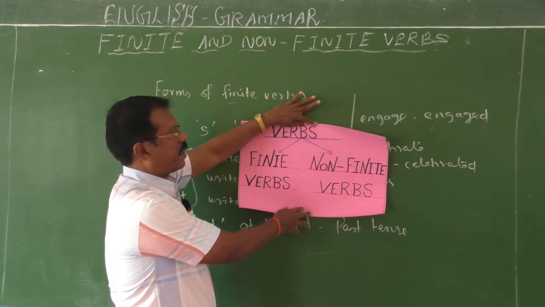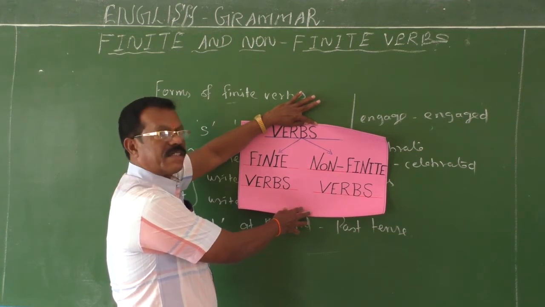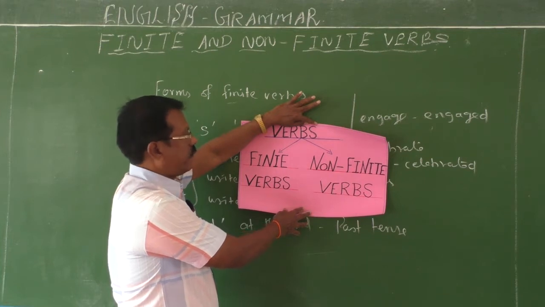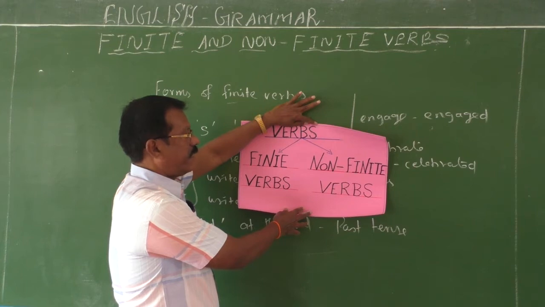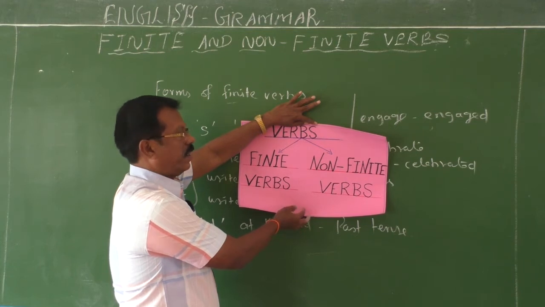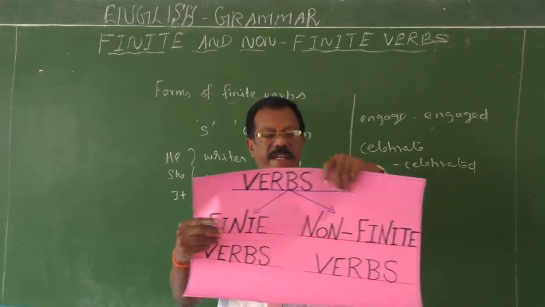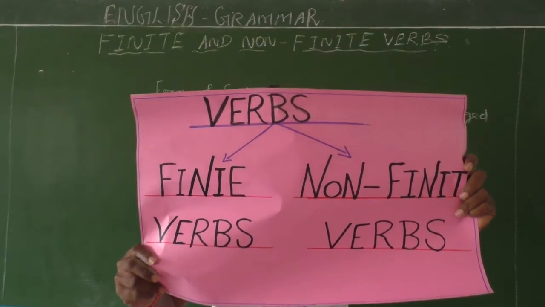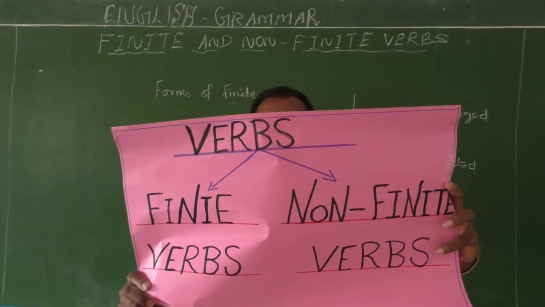Some classifications are done based on the function. Some classifications are done based on the structure and the forms of the verbs. This classification, finite and non-finite, is done based on the function of the verbs in a sentence as well as their forms, how these verbs change in form. So verbs are classified into two types, finite and non-finite. Could you see this chart clearly, children? So this classification is done based on the form and the function of the verbs in a sentence.